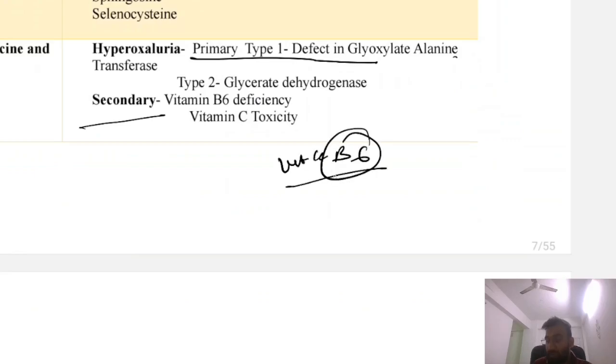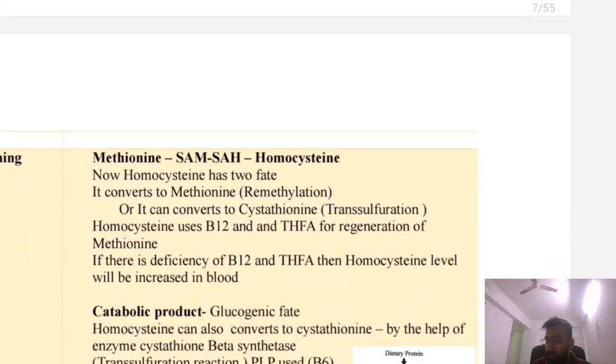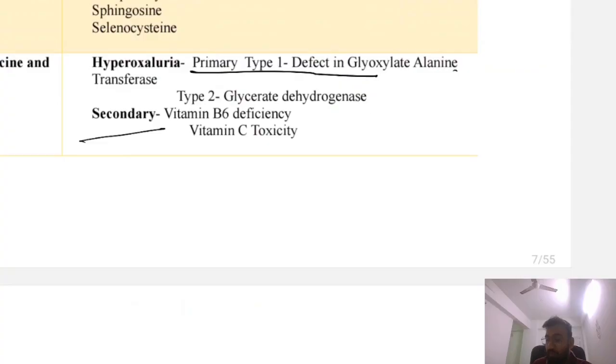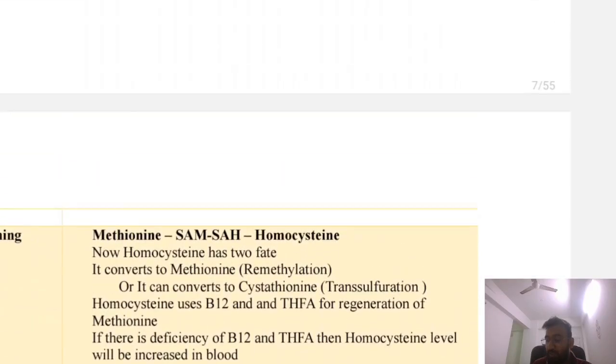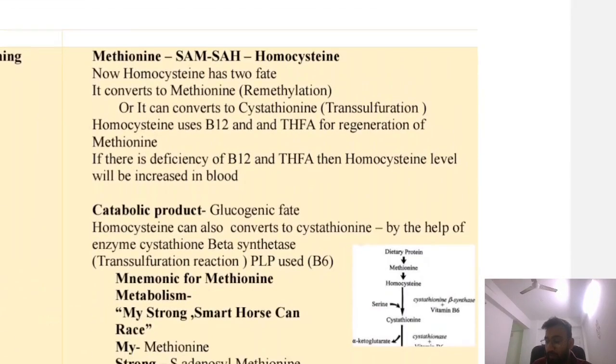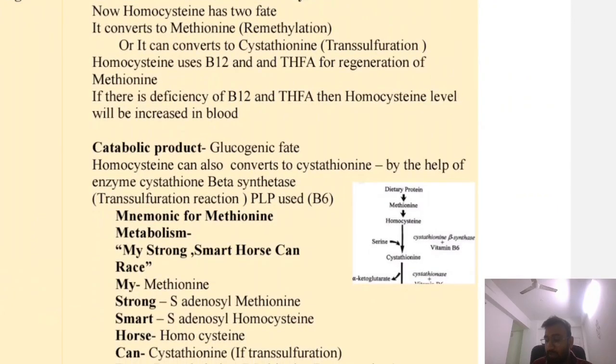The secondary is because this reaction requires vitamin B6. So if vitamin B6 is deficient, the patient will present with hyperoxaluria, and also vitamin C toxicity. So vitamin B6 deficiency and vitamin C toxicity both lead to secondary hyperoxaluria. Okay, next is sulfur containing vitamin.